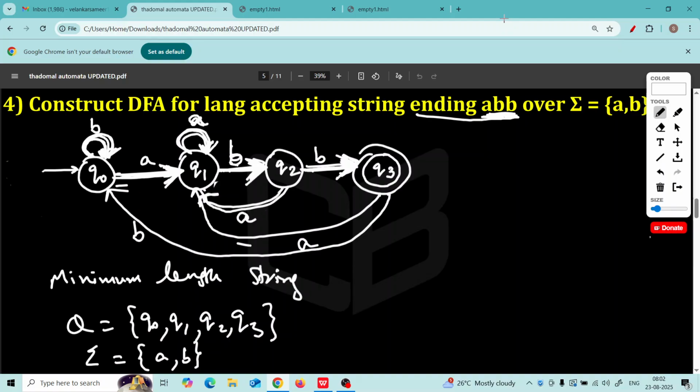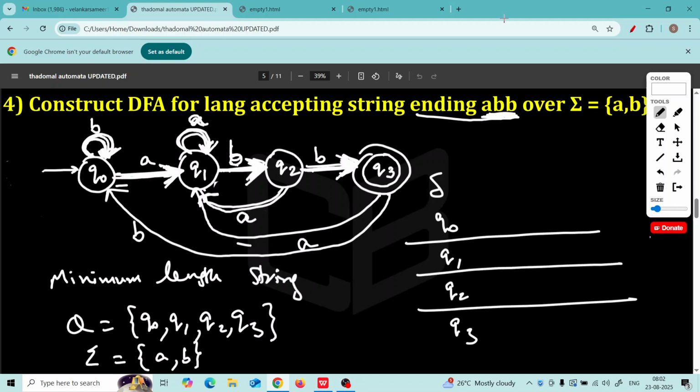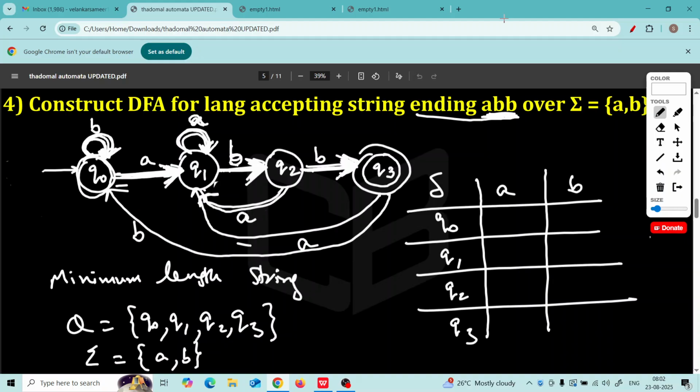What will delta be? See, delta will be Q0, Q1, Q2, Q3. These are the states. Delta is a table. And what are the inputs? The inputs are A or B. Tell me, Q0, when it reads A, it goes to Q1. So you write Q1. How do you read this? In the state Q0, if you get A, you will go to Q1. Then in the state Q0, if you read B, you will stay in Q0.